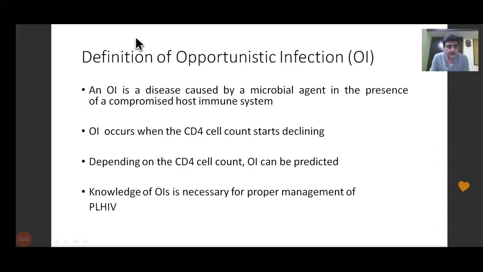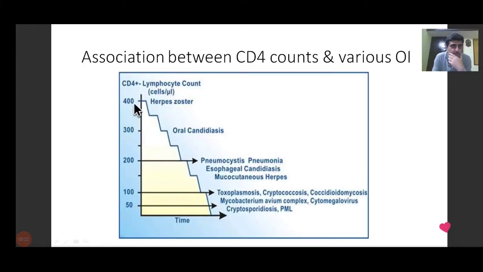Depending on the CD4 cell count, we can predict the OI, and knowledge of OI is necessary for proper management of the patient. So this slide is very, very important. If you can pay attention to this, on the left side, on the y-axis, we have the CD4 cell counts, which are gradually declining.